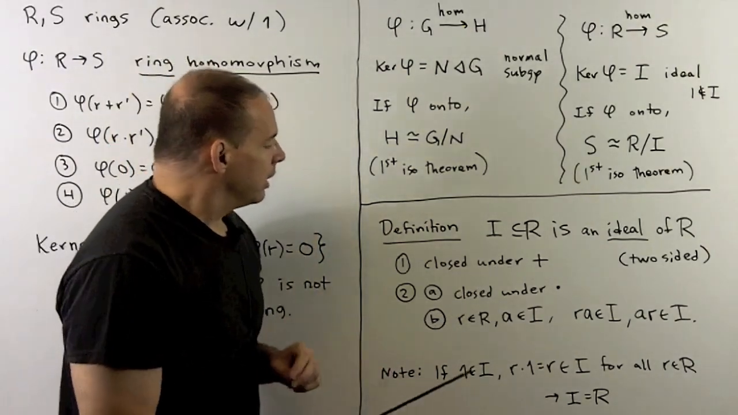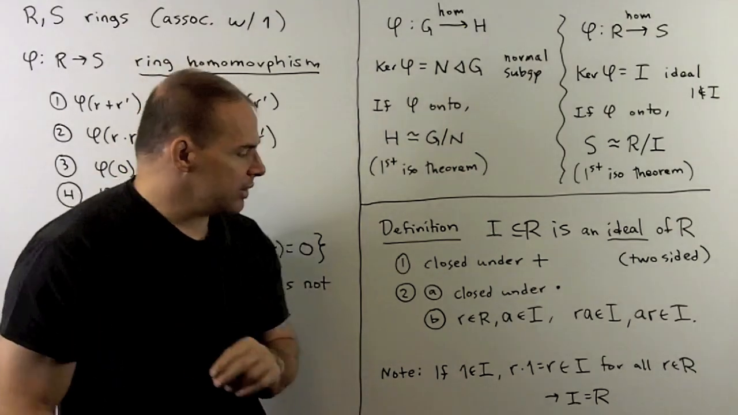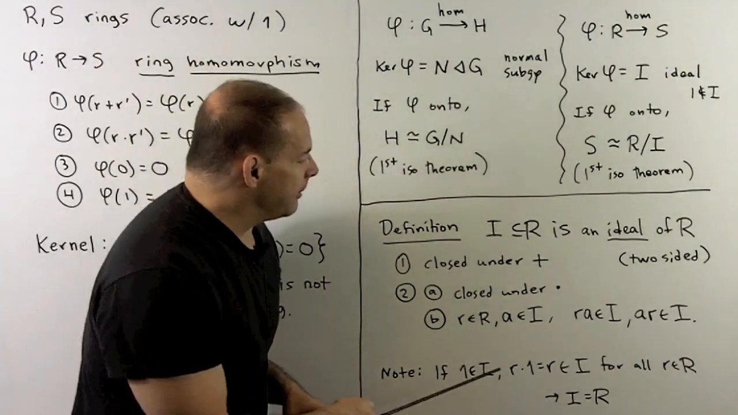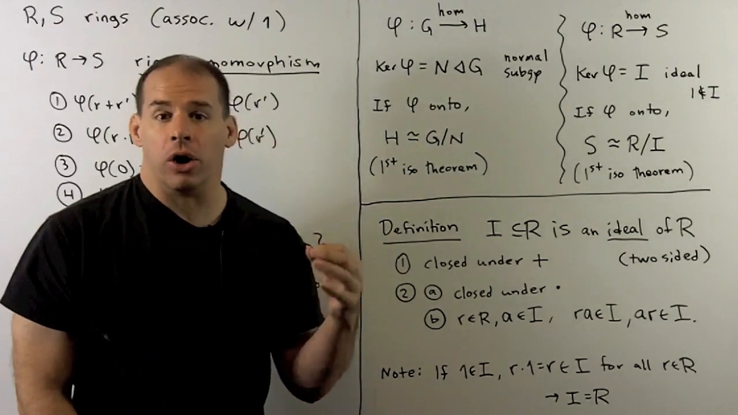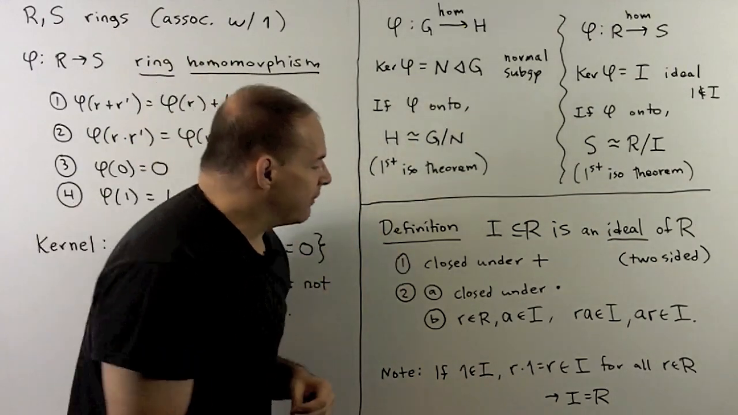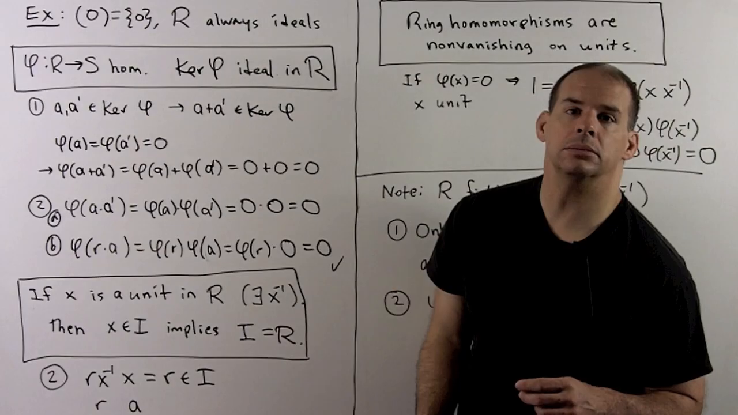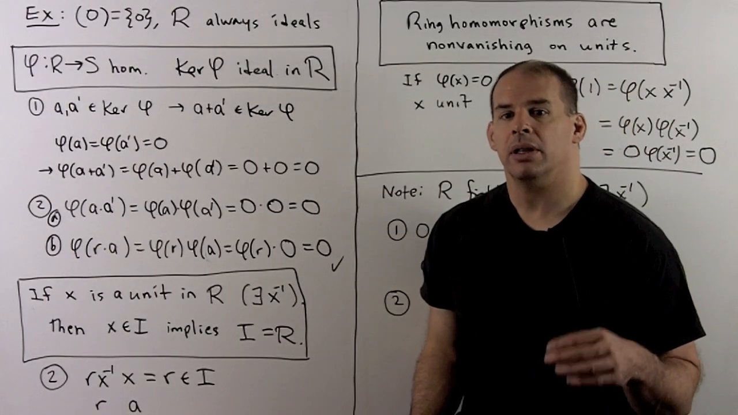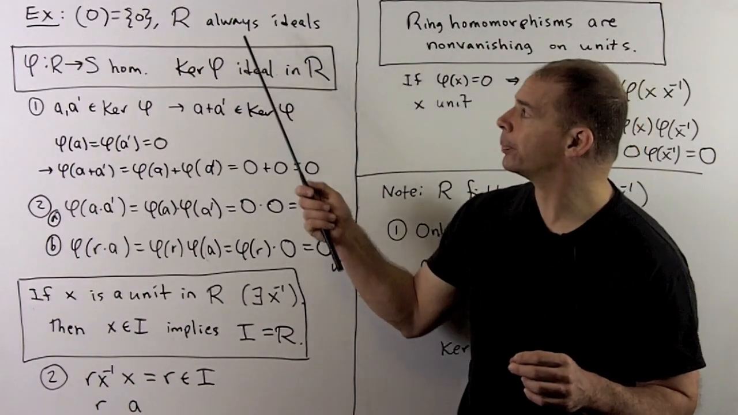Now, note, if we had 1 in an ideal, what happens? Well, with our condition 2b, I'll have that r times 1, which is equal to r, is in I for all r in the ring. So that would mean that we'd have to have that I is equal to R. For examples, the singleton set 0 and the ring itself are always ideals in R.